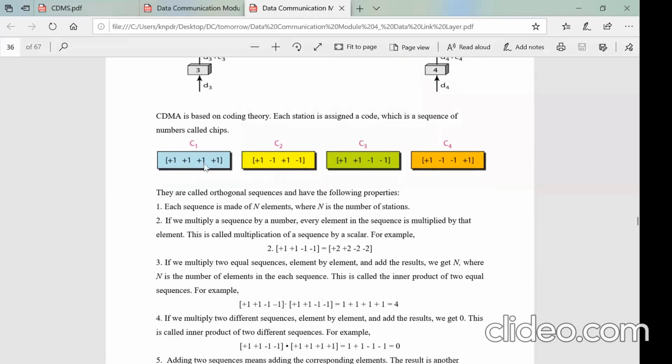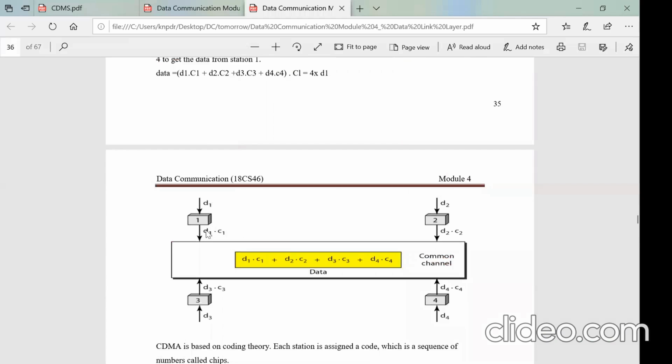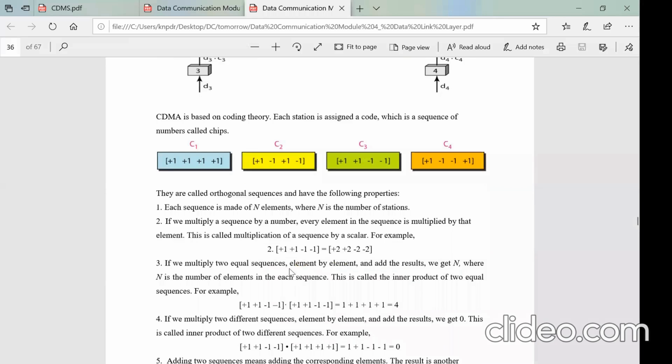The multiplication happens here, then when the signals are released, the addition happens here. The added signal will be here. How do we filter whatever signal is required when the station is ready to receive data? So some mathematics has to go through. Which mathematics it follows, let us see the properties.